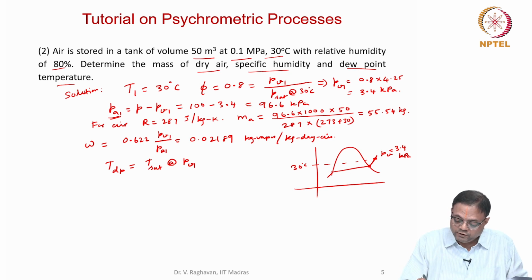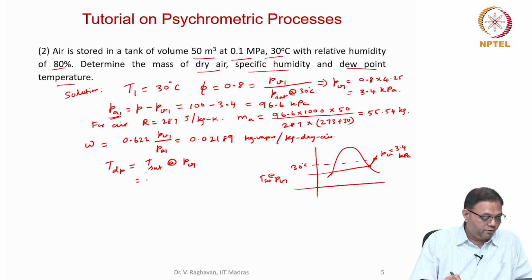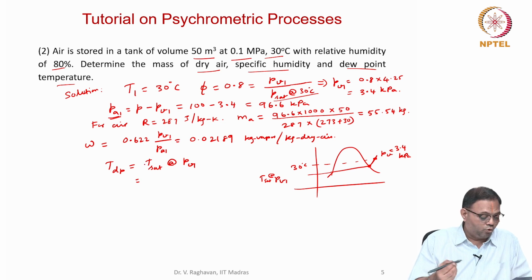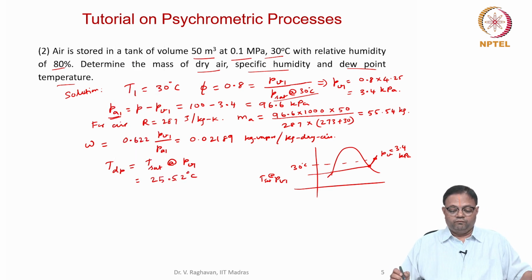That is the saturation temperature at PV1, Tsat at PV1. So now that will be equal to, again you have to go to steam tables for retrieving the Psat and Tsat, etc. I have to go to steam tables and refer that. So here we can interpolate and get the value of about 25.5 degrees centigrade.